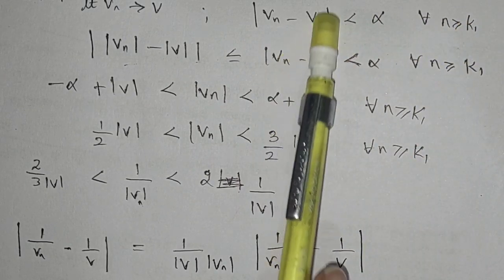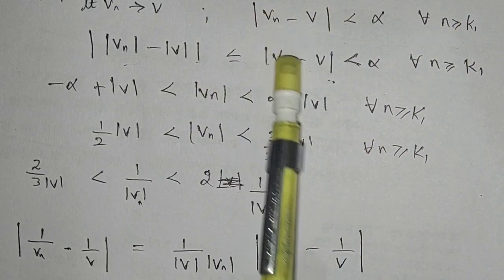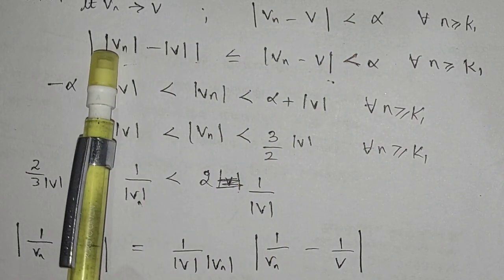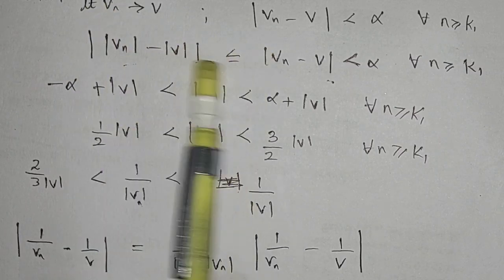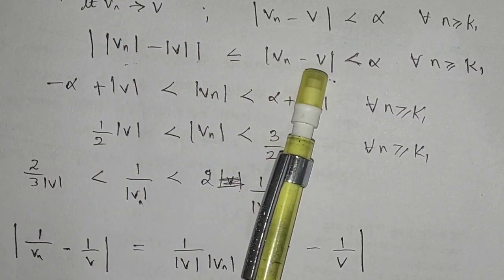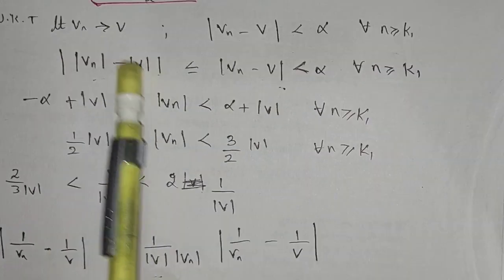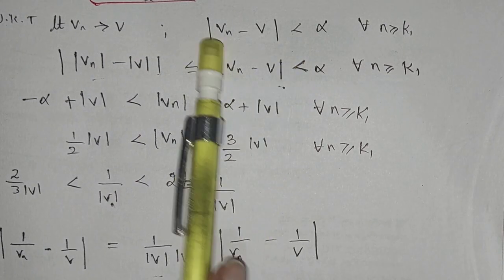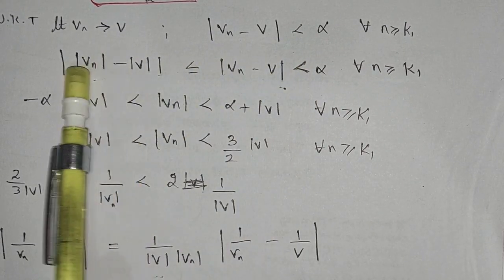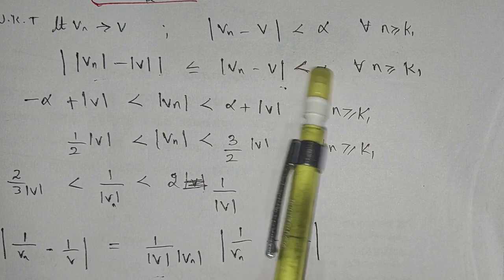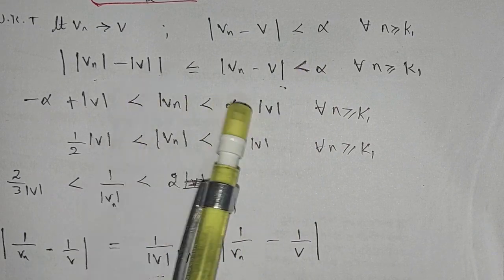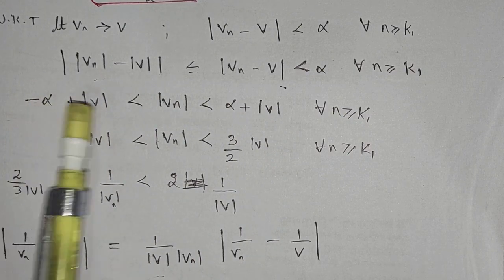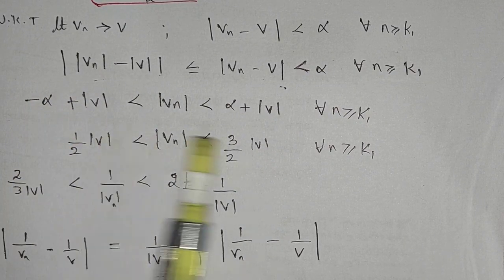So I have the property that mod vn minus v is less than alpha. I can also write this as: mod vn minus mod v, the whole modulus, is less than or equal to this one. Why am I writing this? Because I need mod vn. So I skip the middle part and compare the two ends with alpha. I can say mod vn is bounded above by alpha plus mod v and bounded below by minus alpha plus mod v. If I substitute the alpha value, I get this.